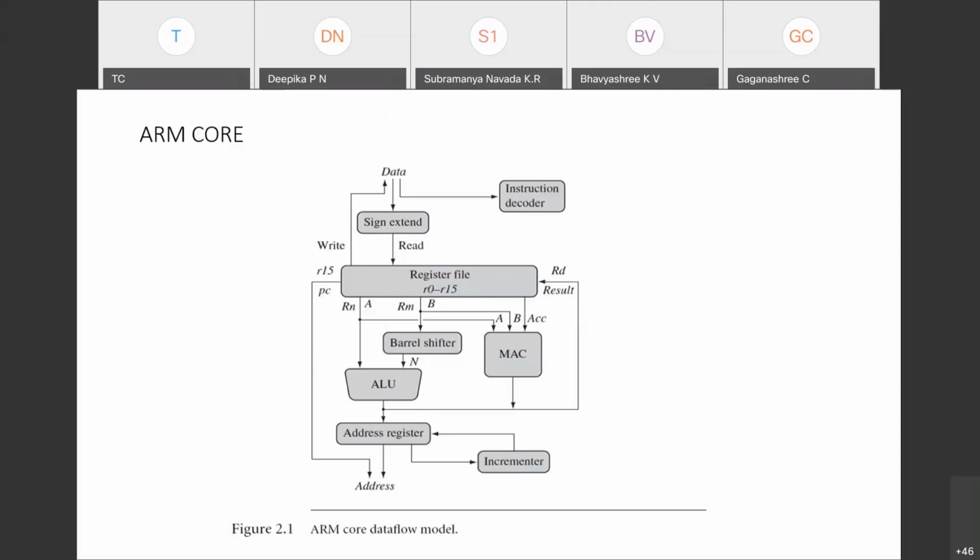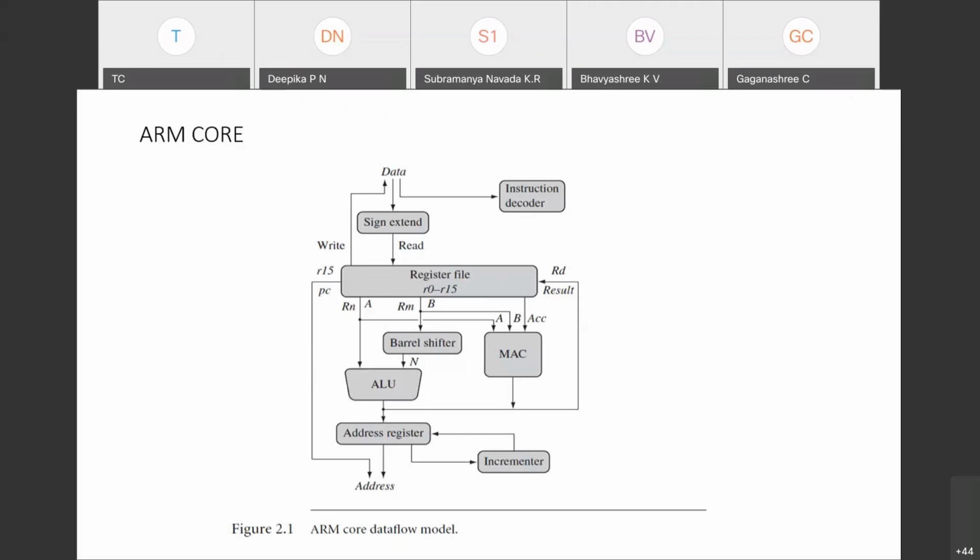Once that data is fetched, it directly goes to the instruction decoder, as shown in the diagram. The instruction decoder converts that ADD instruction or LSR instruction, whatever instruction comes, into machine code. Please remember machine code. The machine code of that instruction is called the opcode. Remember what you mean by opcode if somebody asks.